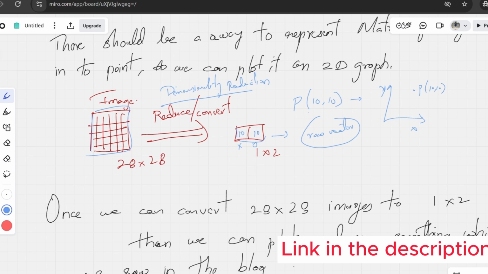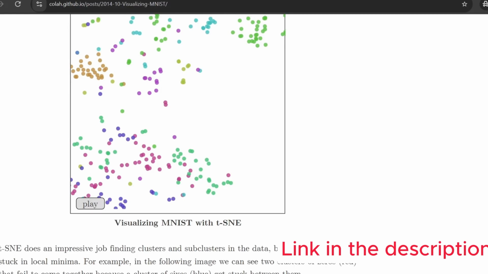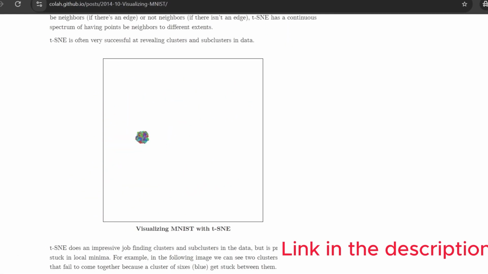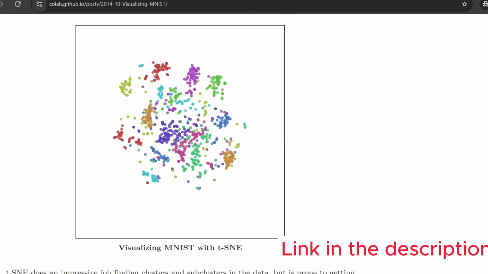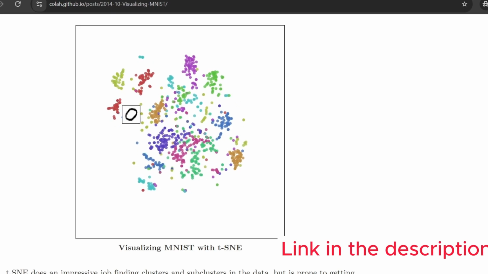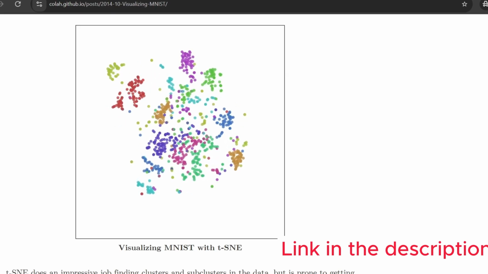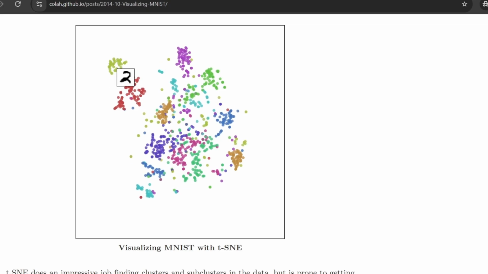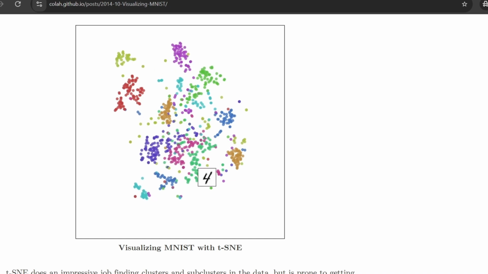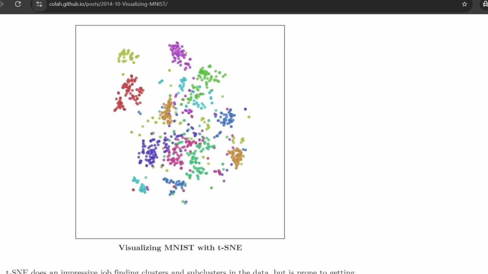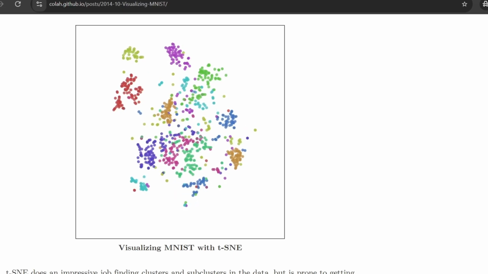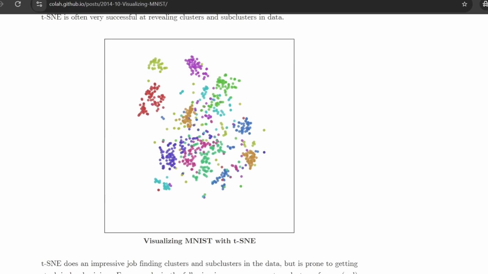There is a good blog where they already reduce the dimension and try to simulate it. Let's go to that blog and see how that is working. So this is the blog. Let's try to run it. So here you can see there are some groups emerging, right? You can see the red color groups are appearing closer to each other as time passes, right? The same way the light green color is also forming some kind of group. There is this purple color and also this goldish brown color, right? So all these are different labels or different numbers inside that MNIST dataset, okay.